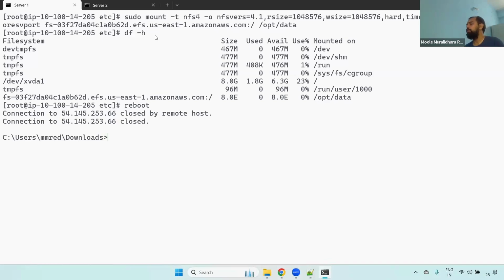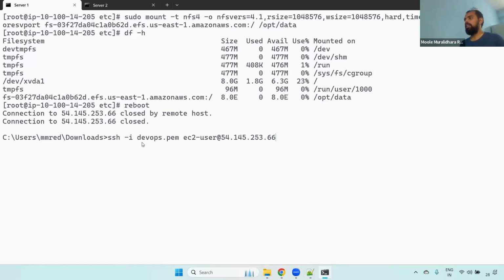Remember, guys, if you reboot the server also, you won't lose the data for this particular EFS. EFS is different. It is not storing in EC2 instances. Okay, that's why you won't lose any data. Remember this point.